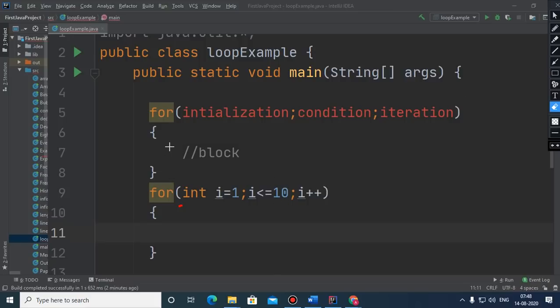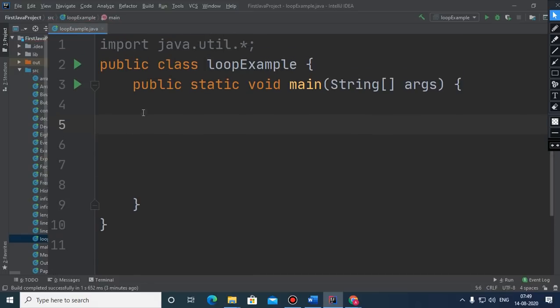Here I hope you all know what a block is. A block is a group of 0 or more statements within balanced braces. Whatever we keep within the opening and closing brace constructs a block. So this is the syntax of the loop, and now we will see some more examples of the loop.